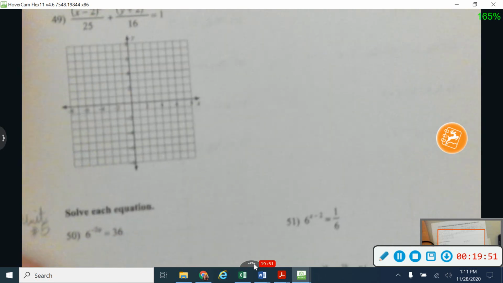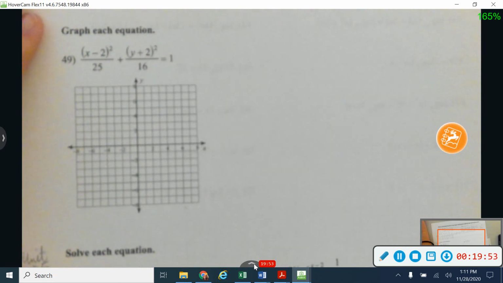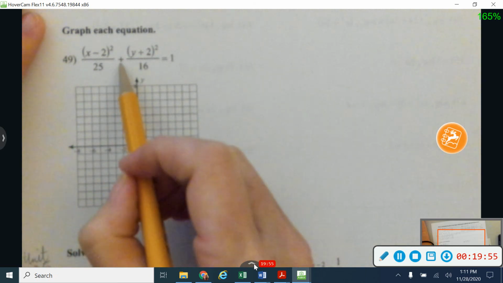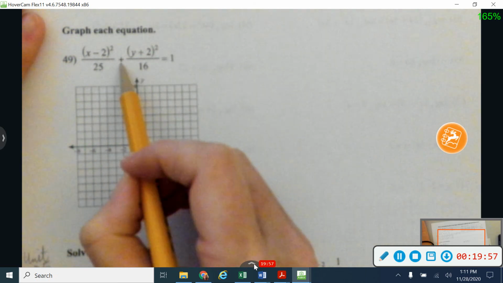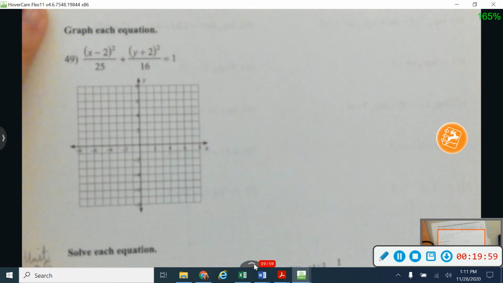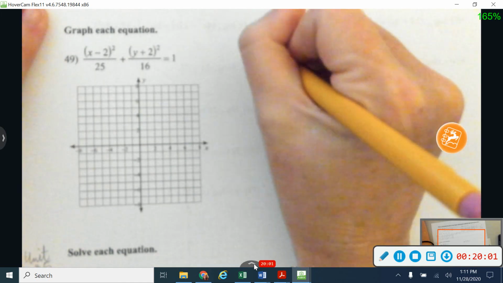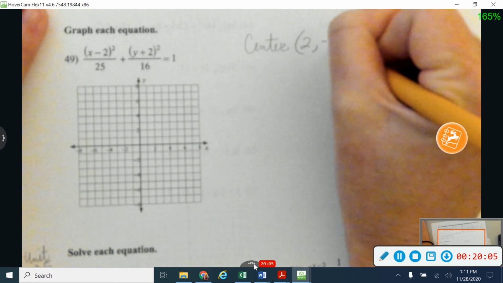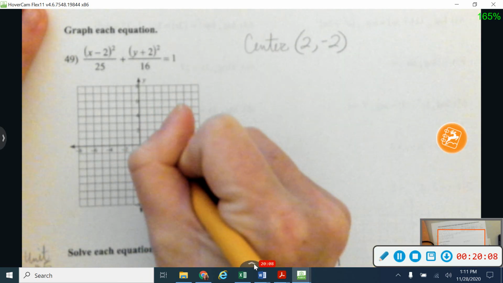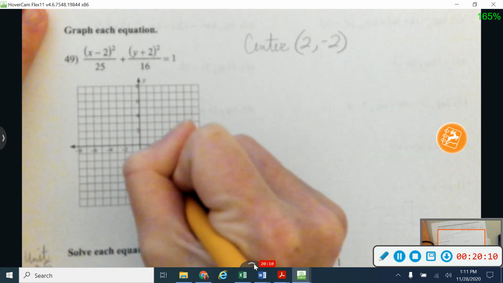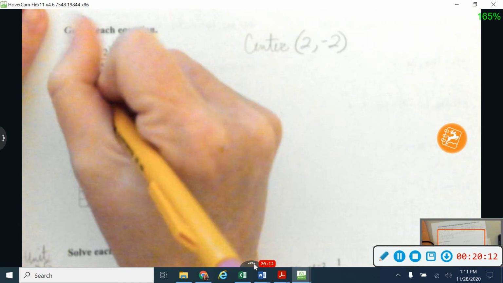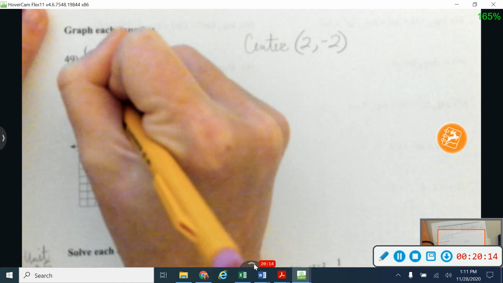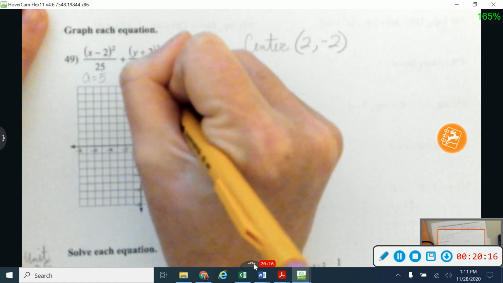Okay, the last one for this video is 49. On 49, we're graphing an ellipse. Again, I know it's an ellipse because I have the two squared terms with different numbers under here and the plus sign in between. That's how I know that it's an ellipse. So let's start with our center point again. So x from x and y from y, opposite signs. So 2, -2. On this one, A is the bigger one. It happens to also be the first one.